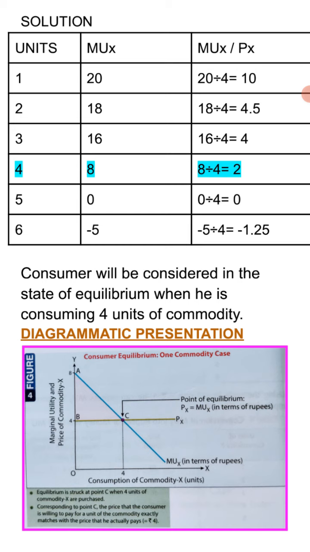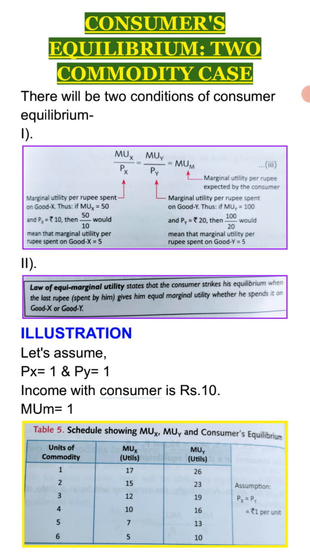So the consumer will be in equilibrium when he is consuming 4 units of X commodity, and it is presented diagrammatically as well. You can see that there is a straight line parallel to the X axis, that is PX, the price line, and there is a downward sloping line in sky blue color, that is the MUX line. Wherever both lines intersect each other, that is the equilibrium point, and here point C is considered the equilibrium point.